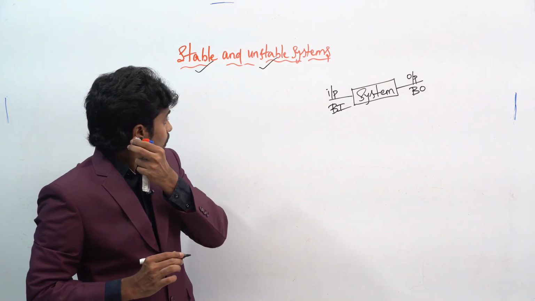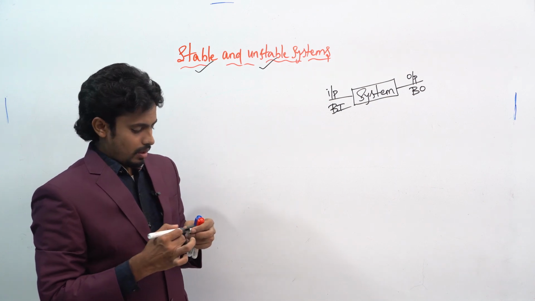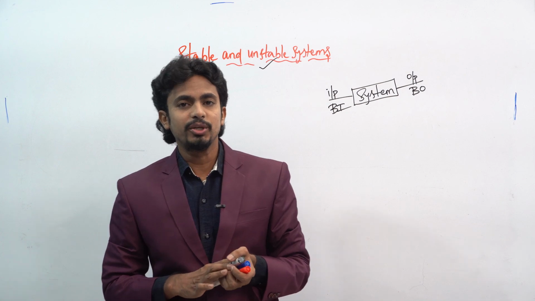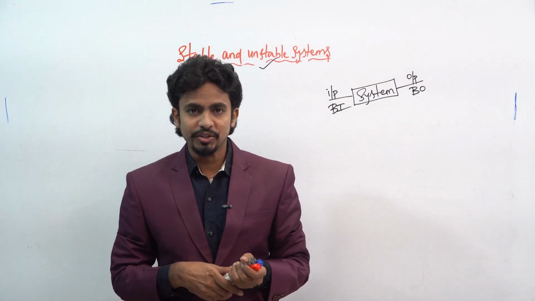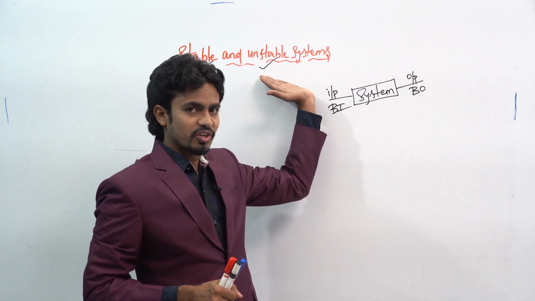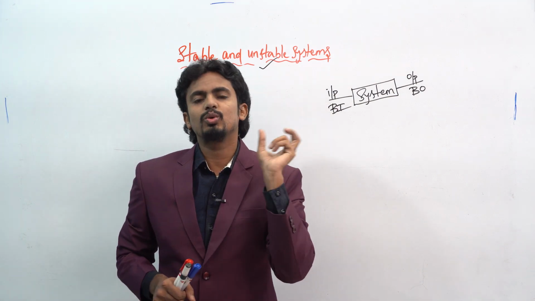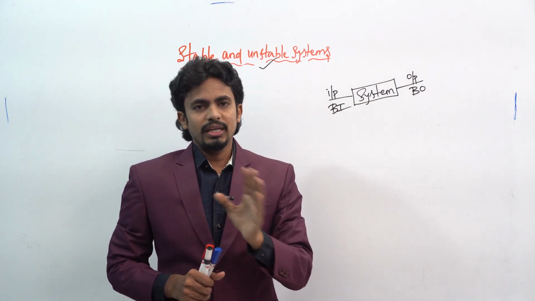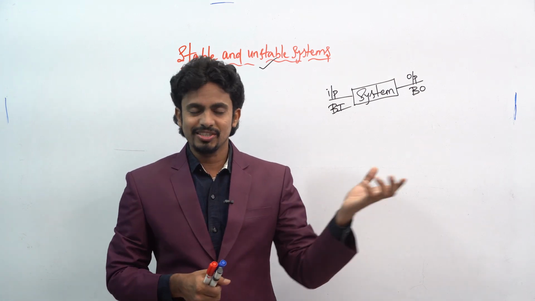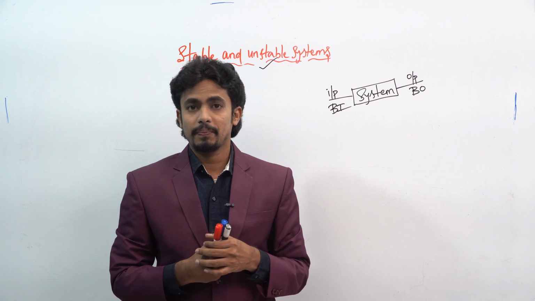In most of the questions, from the GATE examination point of view, when they ask stable and unstable system questions, most people check for one or two inputs and directly say that it may be a stable or unstable system.